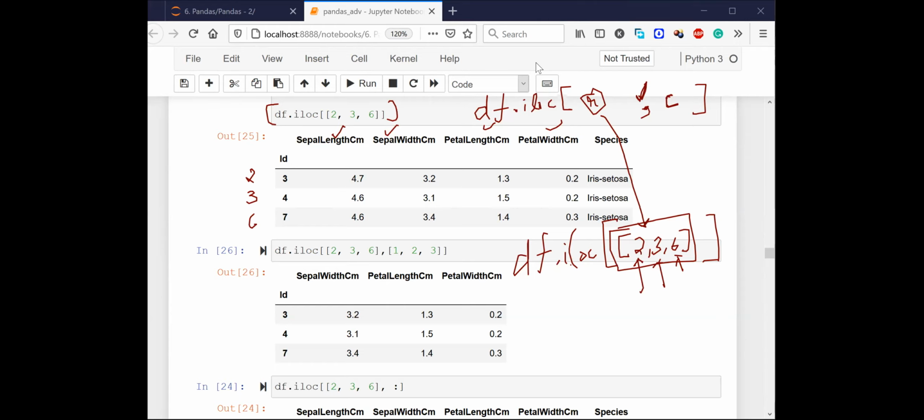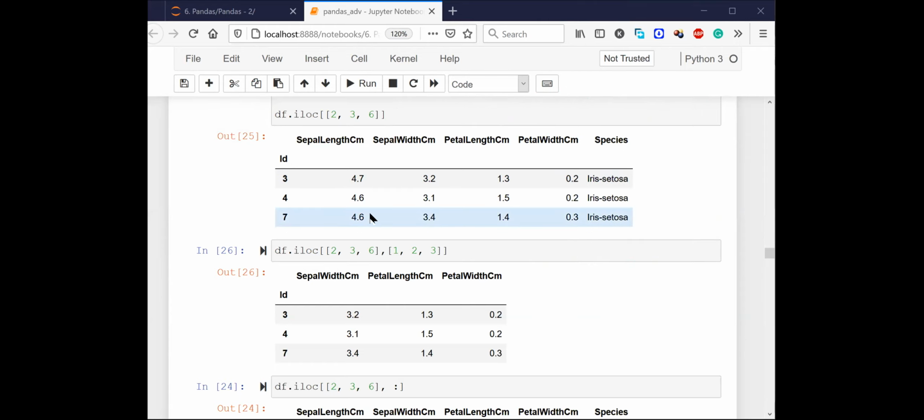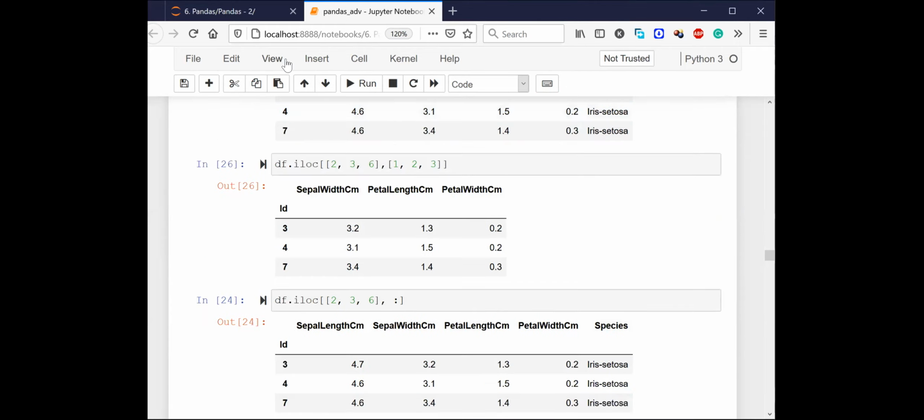Great. So let's go down. Now, can anyone explain this code to me? You have the output also here. Can anyone try to explain this code? What do I mean by 2, 3, 6 and what do I mean by 1, 2, 3?